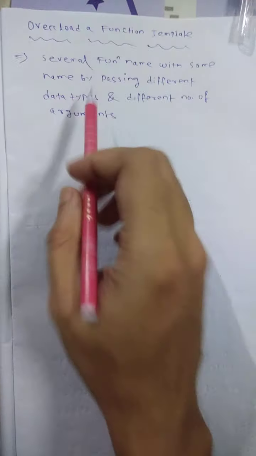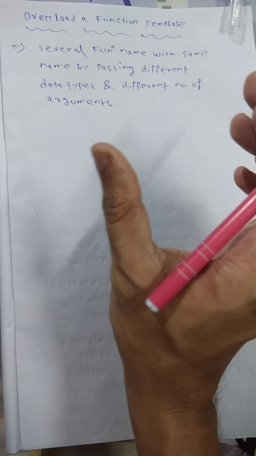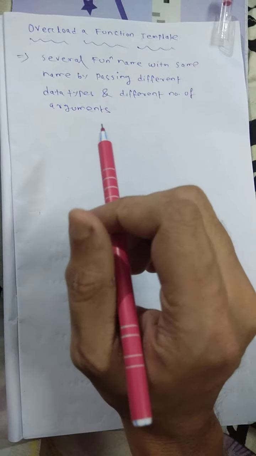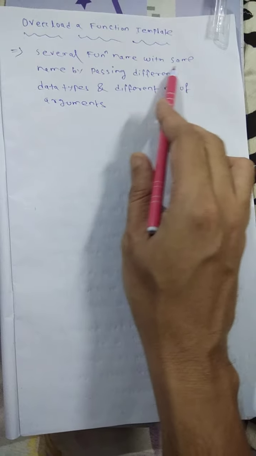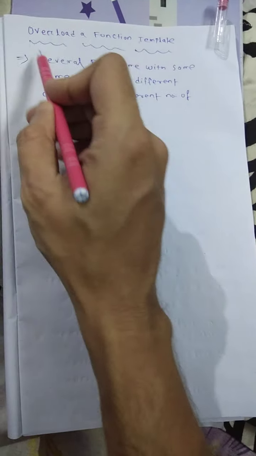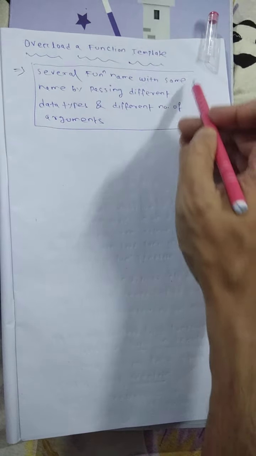Next you see what is the overload of a function template. We already know the overload of a function. Now we will discuss the overload of a function template. Here what happened? Several functions with the same name by passing different data types or different numbers of arguments.